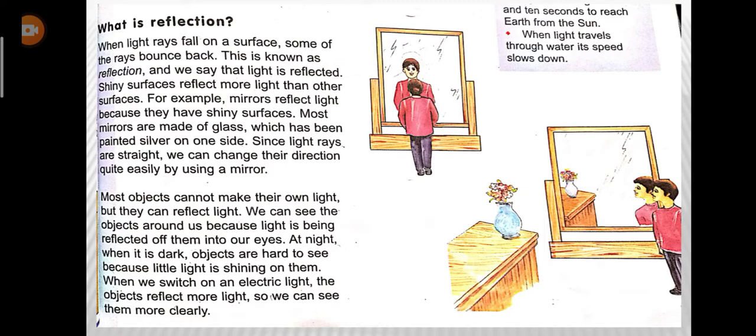And when the light rays fall onto any object, that object reflects the light, and that reflected light comes to our eyes. For example, the light from the bulb is falling onto this vase, and from this vase the light is reflecting, and this reflected light is now coming to our eyes, and we are able to see this. Okay, if there is no light, if there is dark, then a little amount of light is reflecting from the object, and so we cannot see it clearly. Okay.